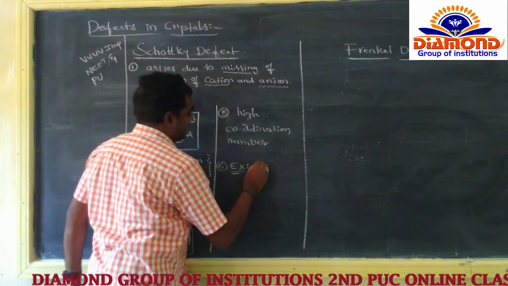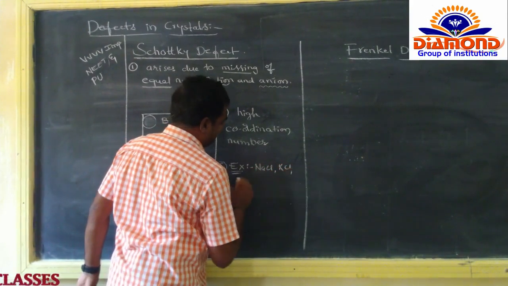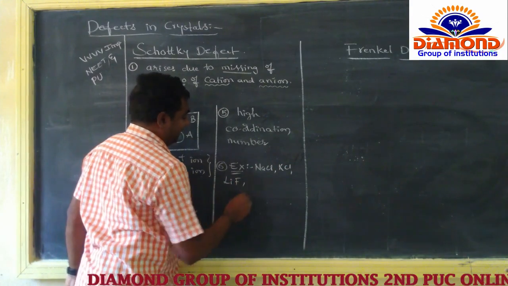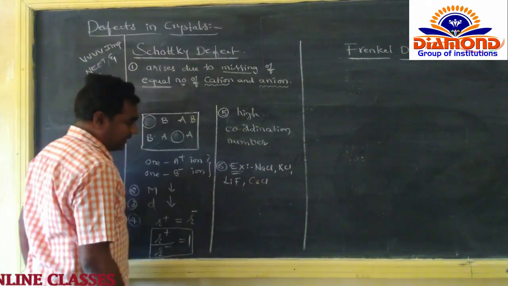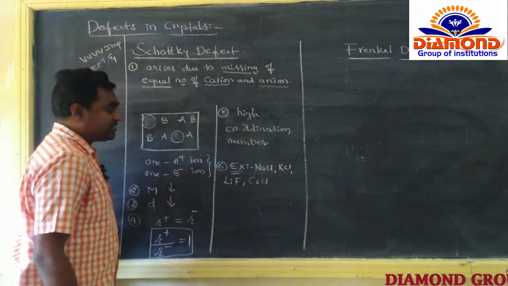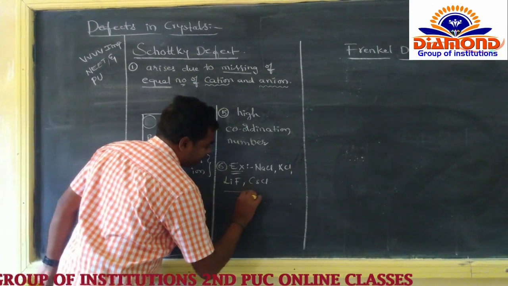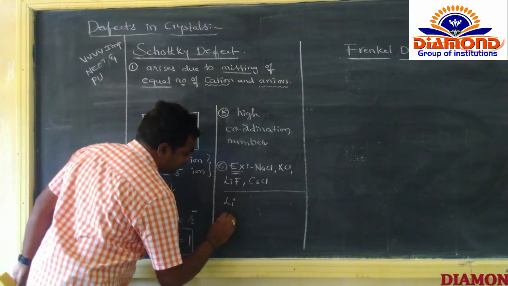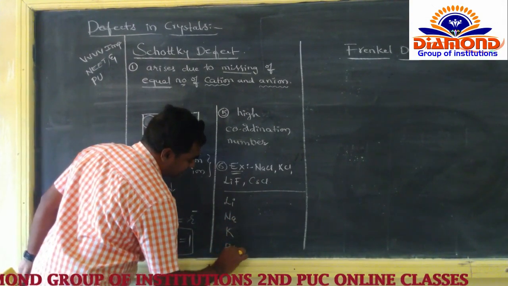So here we can get the examples: NaCl, KCl, LiF, CsCl, whatever it is. But here the first group compounds elements कौन सा नाम? The first group elements: lithium, sodium, potassium, rubidium, cesium.